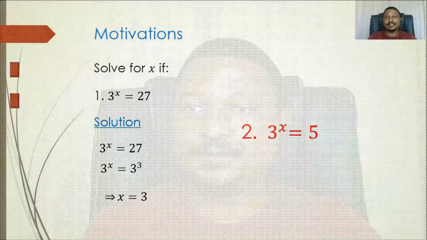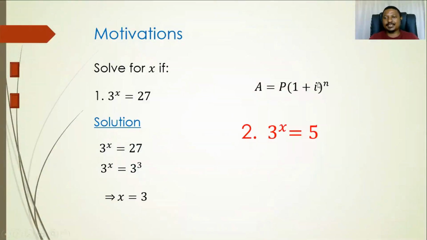Another motivation for the logs is this one here. Remember, learners, when you were presented with this, I believe that you know this formula is the formula for finding the compound interest. When we are doing financial mathematics, it was easy for any learner from grade 10 all the way to grade 11 to find any of these parameters, A, P, and i.